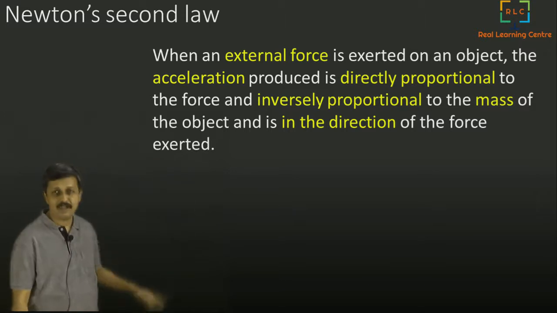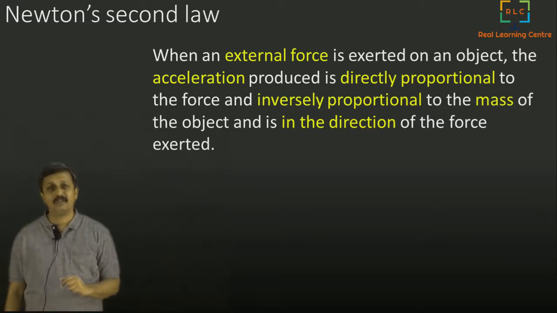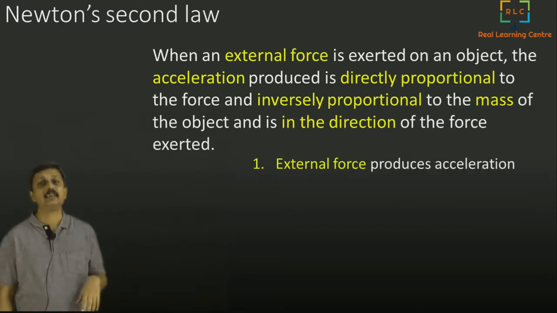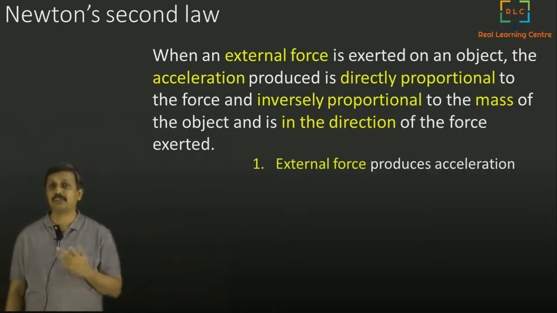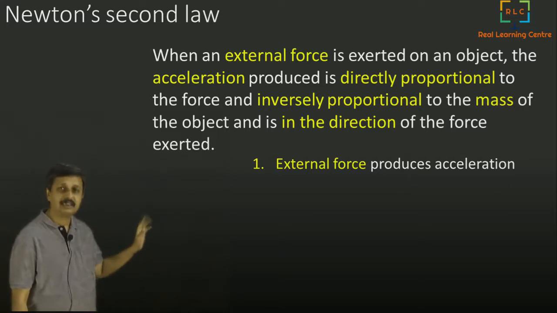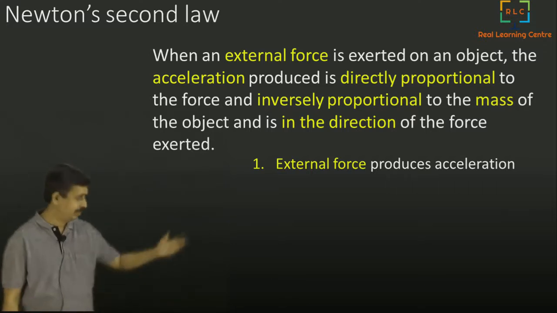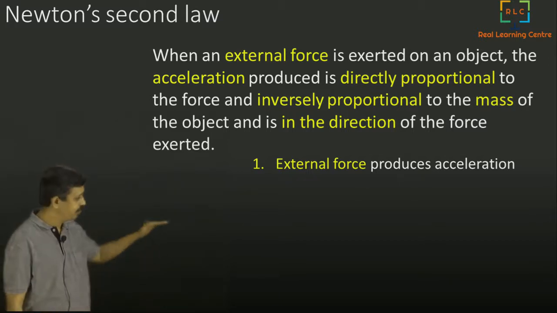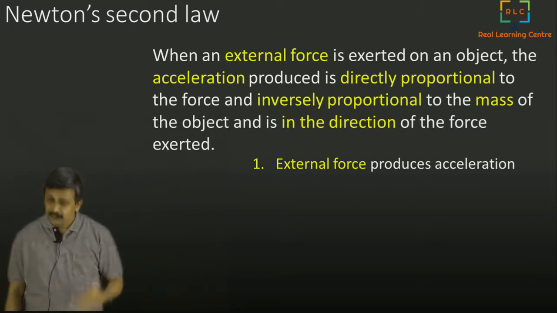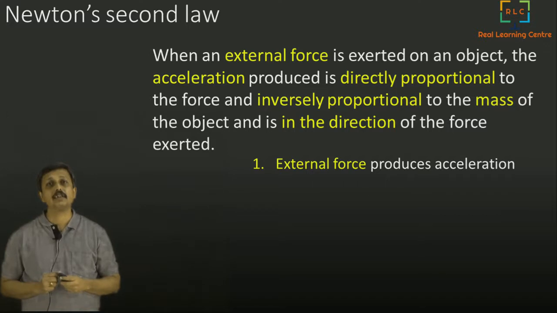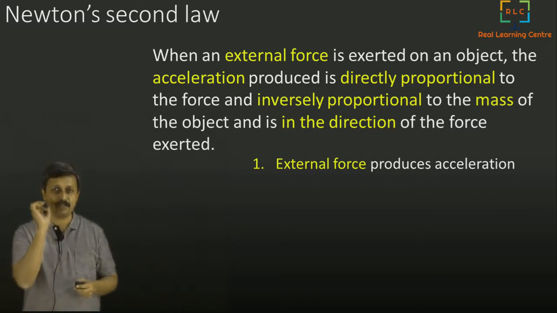That is quite a roundabout way of saying things. As usual, I want to put it a little simpler. Let's see whether I can do it. The first and foremost thing is that external force produces acceleration. What does it mean? If there is a force, a push or pull, it will produce a change in velocity. That is basically acceleration. If something is standing still, force can make it move. If it is moving, it can stop it. Or if it is already moving with a certain velocity, it can change its velocity or direction. Force does all these things. That much we understand from the first statement: external force produces acceleration.